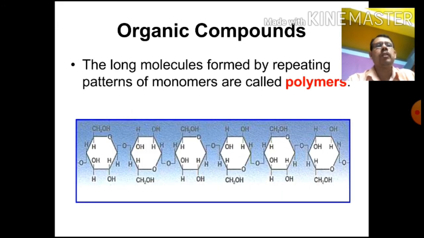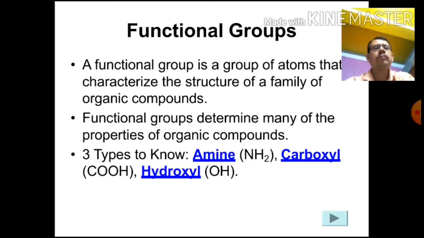Another organic compound is the long molecule formed by a repeating pattern of monomers, called a polymer. They are the same compound, like glucose attached with another glucose, another, 1, 2, 3, 4, 5, 6 glucose attached together. That's why it is called a polymer compound. Not only 6, many monomers attached together make a polymer compound.